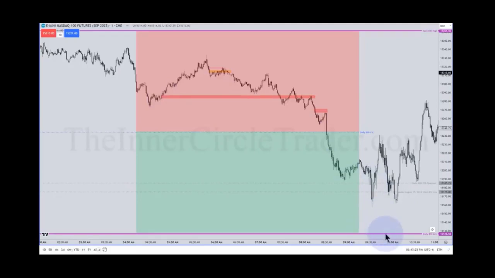Which I still hold true that I suspect at some point, maybe next week, that we'll try to reach down here until I'm proven wrong. And I'm okay with being proven wrong. I'm going to be trading it. But the idea is I expect it to trade down here because the E-mini S&P has already traded to its respective buy side and sell side efficiency for its daily chart.